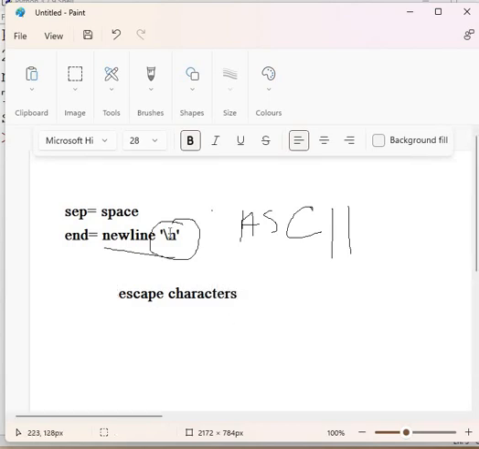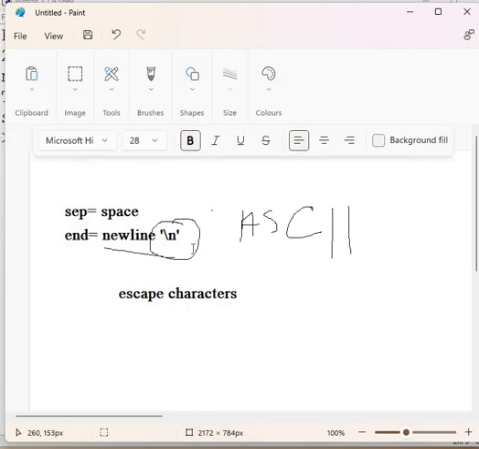When you write \n with END, or in any other place, it will not print \n on the screen because it is an escape character. It represents a new line.